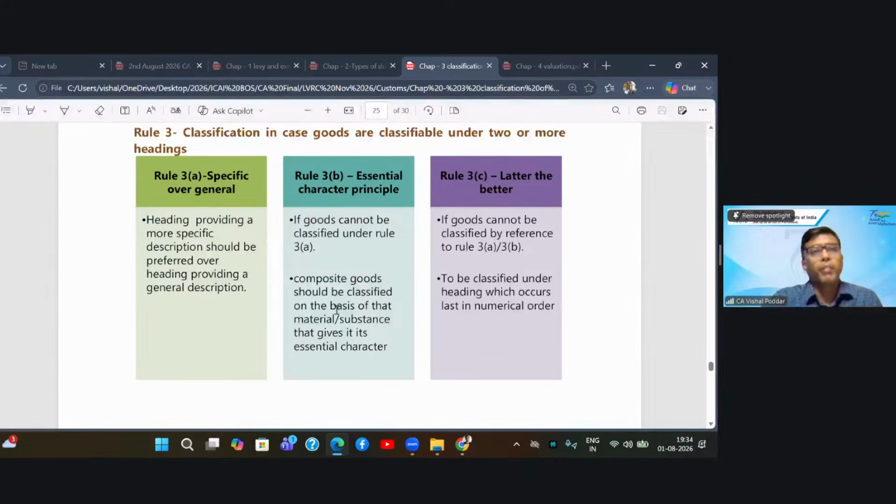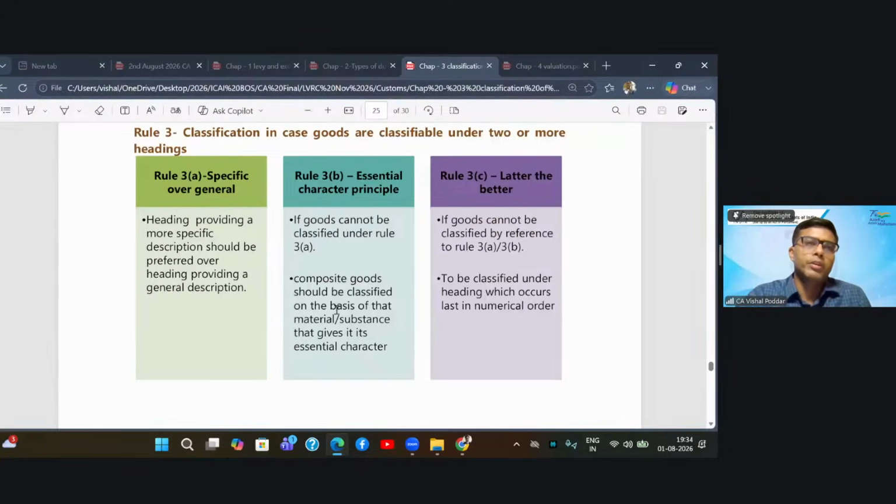Now, practically, the majority of classification gets covered either in 3A or in 3B, because many times you will find headings which are very specifically covering your goods. Problem is solved. So 3A will help you get the classification. If 3A does not help because all the headings which you are having are generic, then 3B will definitely help, because out of all the headings, one heading will be such that it is actually reflecting the true nature of your product. But at times it may happen that even 3B fails, because you are not getting one single heading even by going by the character test.